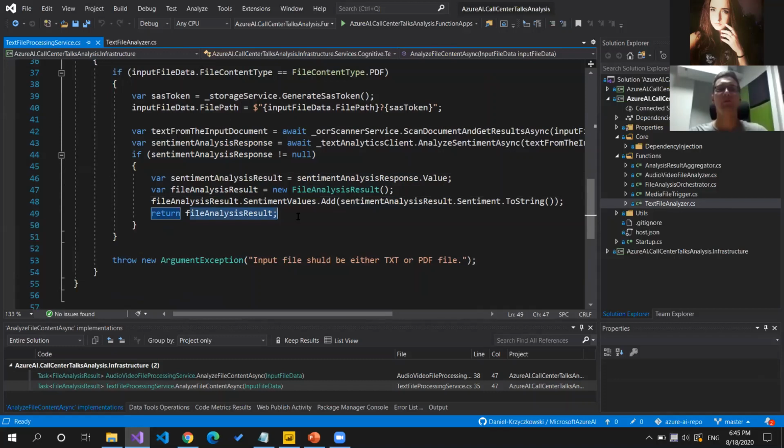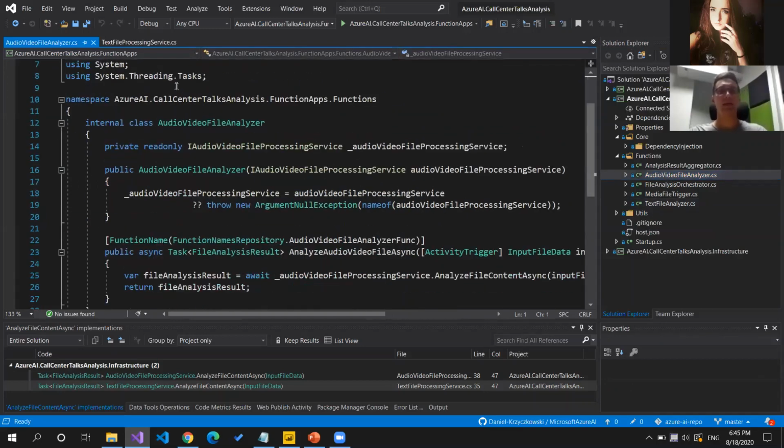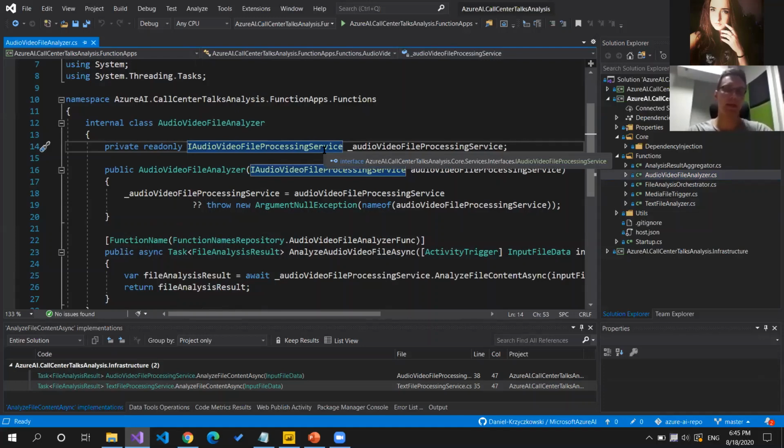And we are returning this file analysis result object that will be passed to this third function responsible for storing data in the Azure Cosmos DB. And let me open the audio video file analyzer. You will notice that it's quite the same function and quite the same logic. But in this case, we are using the audio video file processing service implementation.